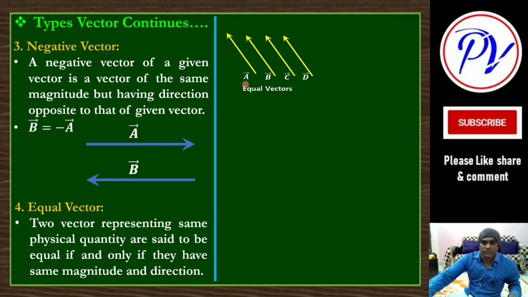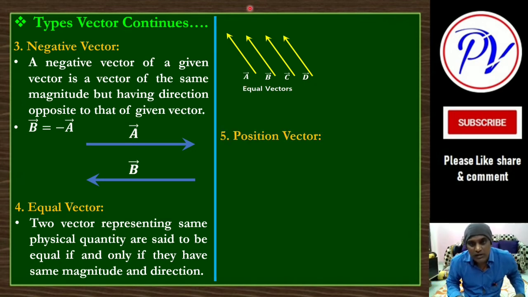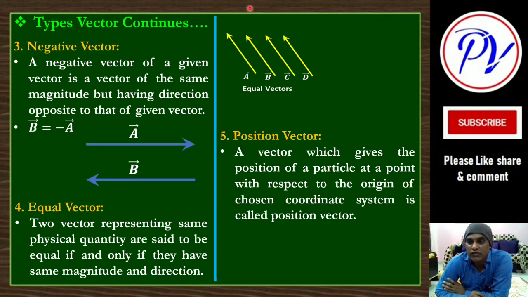Both should be equal. Another thing is what? Position vector. Position vector is used to describe the position of a particular vector with respect to your own origin. You will decide some place, and from that place what is the position of the other vector. To indicate that, this type of vectors are used. A vector which gives the position of a particle at a point with respect to the origin of the chosen coordinate system is called a position vector.